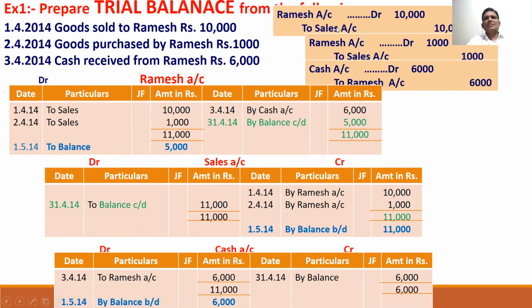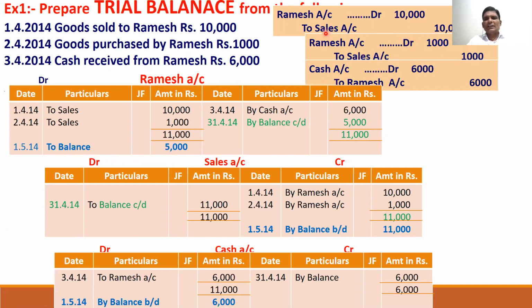Next, what is the account? Sales account. How many times is sales account appearing? Only 2 times. So first, on 1/4, sales account is credited with 10,000.